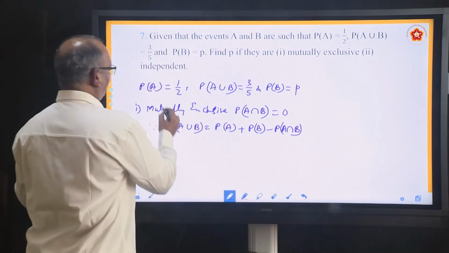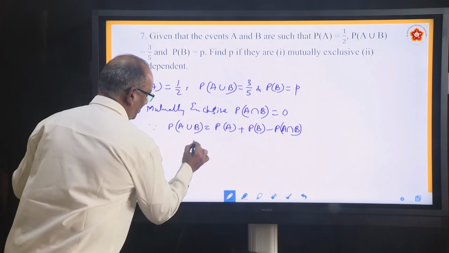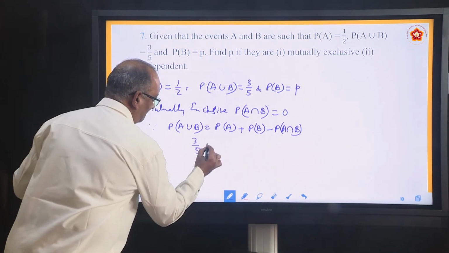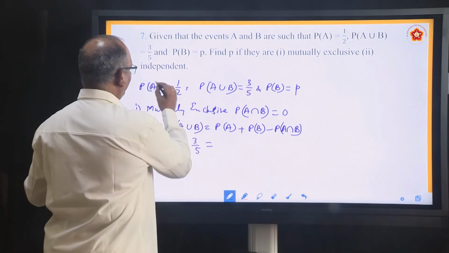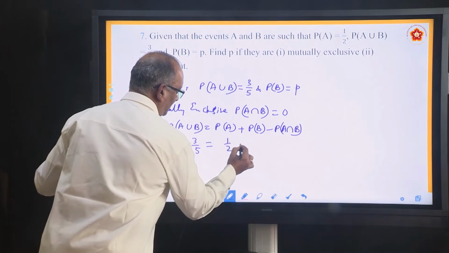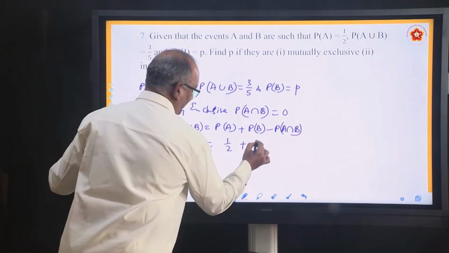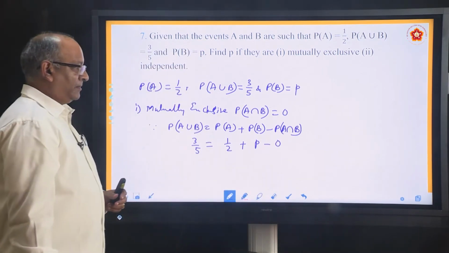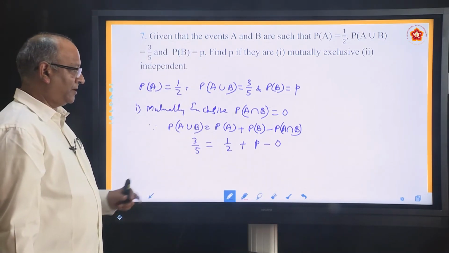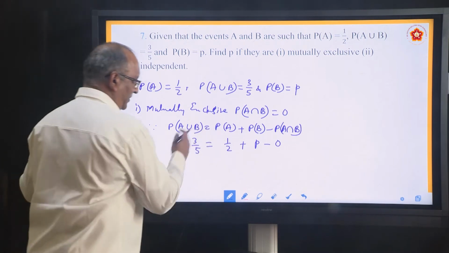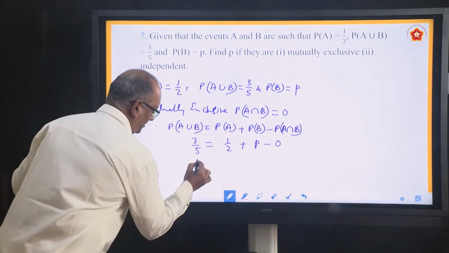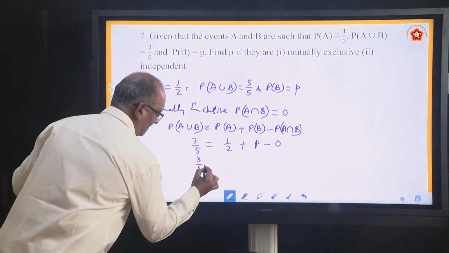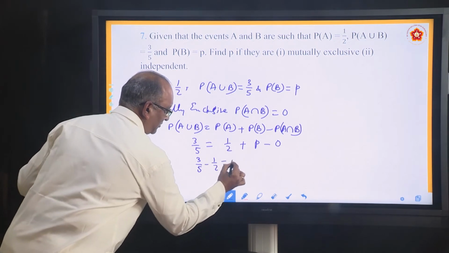Substitute. He has given P(A union B) as 3 by 5, equal to P(A), which he has given as 1 by 2, plus P(B), for which he wants us to find P, minus 0. So get this 1 by 2 to this side, and you will get P. So 3 by 5 minus 1 by 2 equal to P.